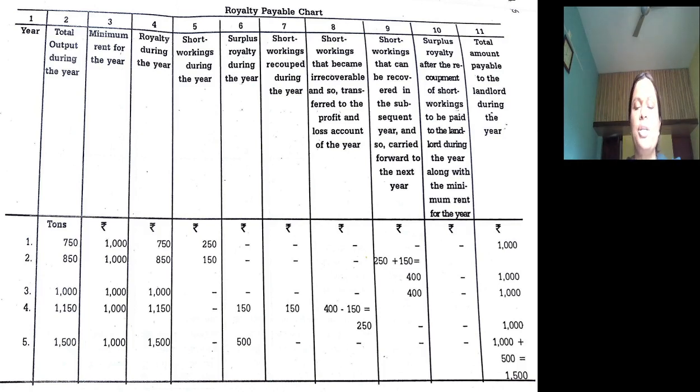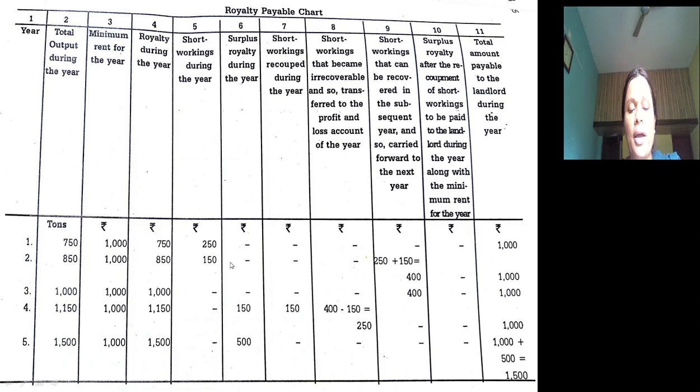So in the next year we have to write 250. See, in which column? In the 9th column you have to write 250. Here nil is there, it was by mistake I feel. Here you have to write 250. First year in the royalty chart you have to write 250. Next columns nil because it is short working only. Amount payable is equal to minimum rent. See, the 11th column is always the total of the 3rd column and the 10th column. That is very, very important.